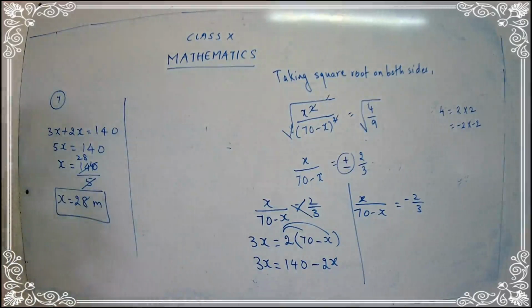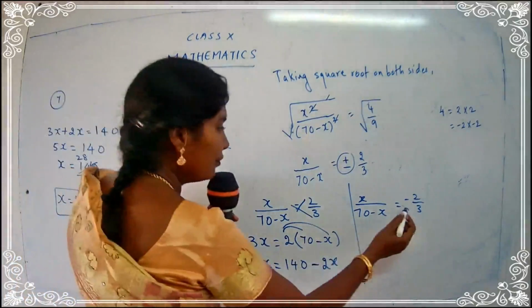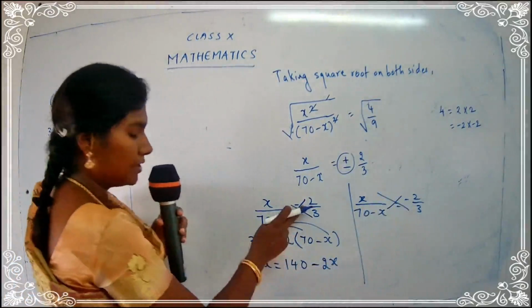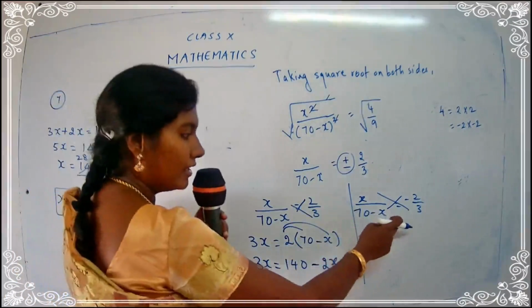We just have completed with the positive part. That is x upon 70 minus x is equal to 2 upon 3. Now similarly, you are going to follow for the minus part. Come on, try out the sum, children. Have you started with the work? Okay, let's see how to proceed with the steps. So we get again the same method. You are going to follow the same method. Only a difference is here we had a positive sign and here we are having a negative sign.